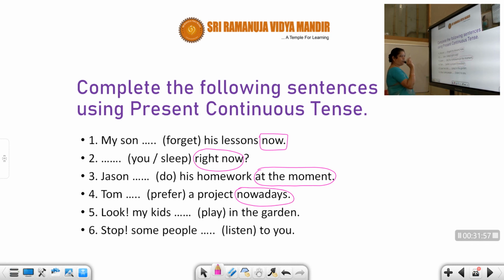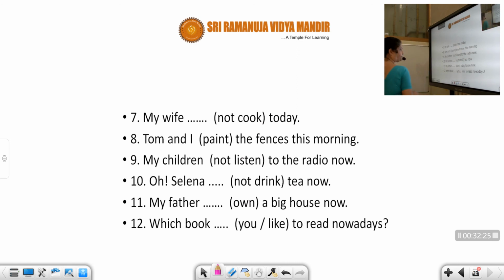Whenever you'll see the keywords, you only have to use present continuous. Look is a keyword. Stop is a keyword. But at the same time, in the words, whatever I'm giving, see if those words are used in the V4 form or not. I gave you some words list. You just check it, and if they are there, then you are not supposed to use present continuous. You're supposed to use present simple. So please be careful about it.